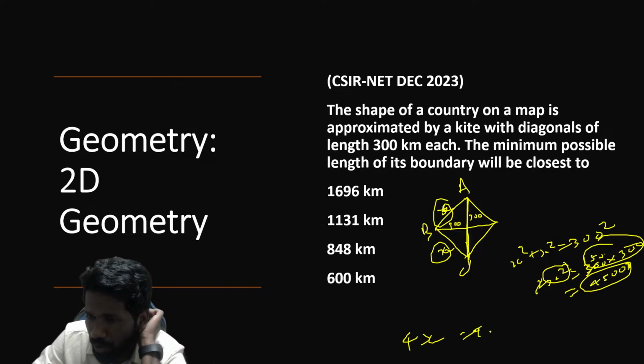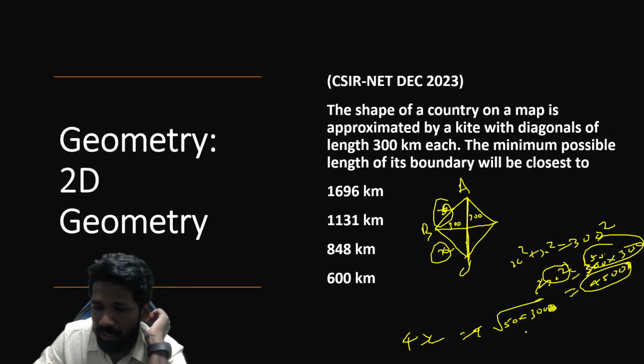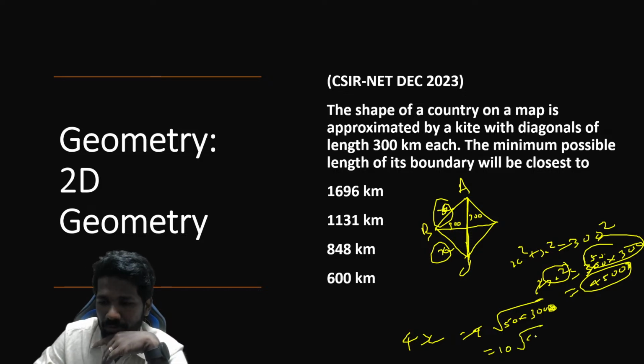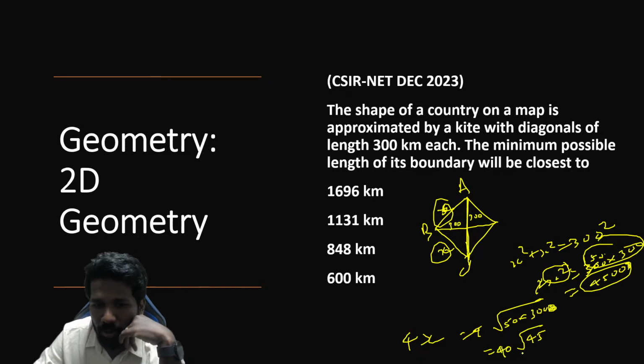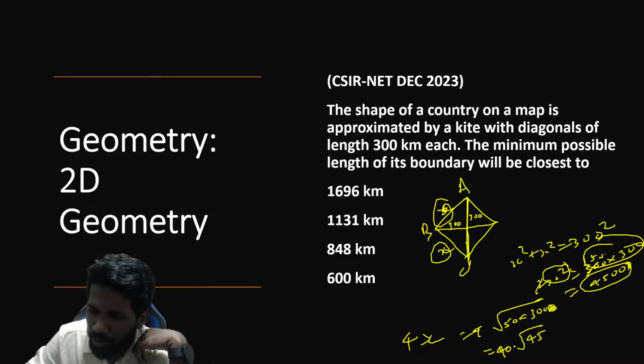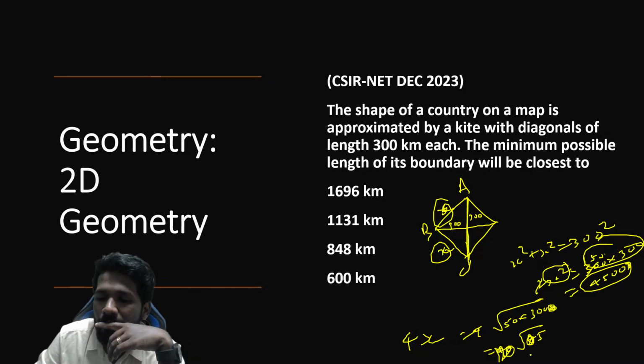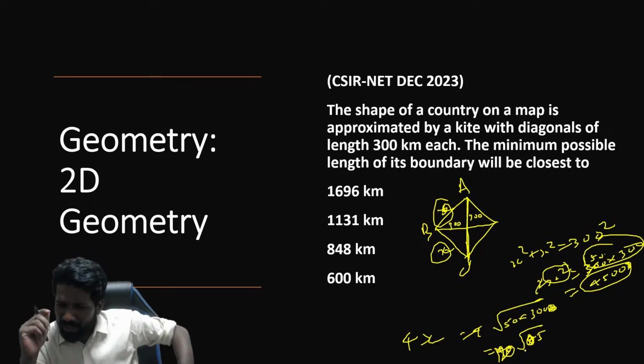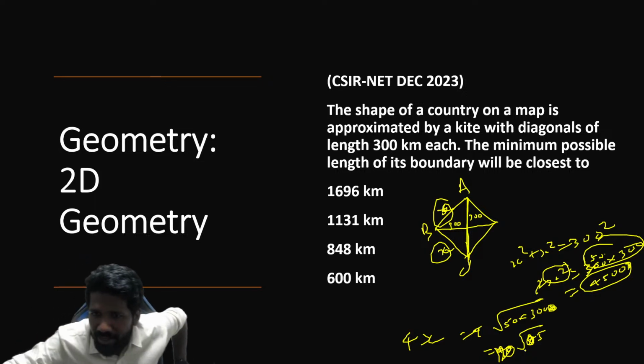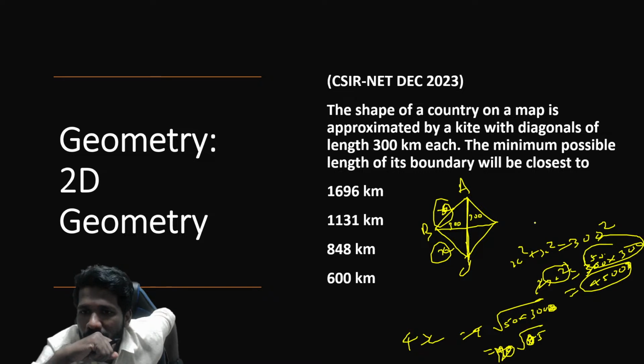That means 4 into square root of 50 into 300. You can take the common 100 outside. So that is 10 into square root of 45 itself. 40 into square root of 45. You have to approximate the answer. Yeah, 9 you can take. That is 120 root 5. 120 root 5 you will get. There will be another easier way to calculate. This is the basic idea. 1 second, let me just check once more.